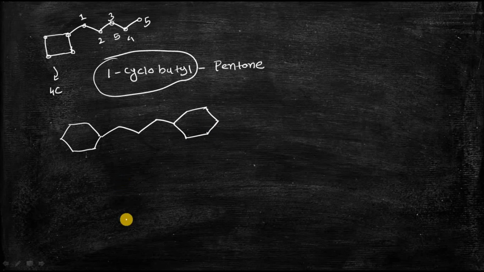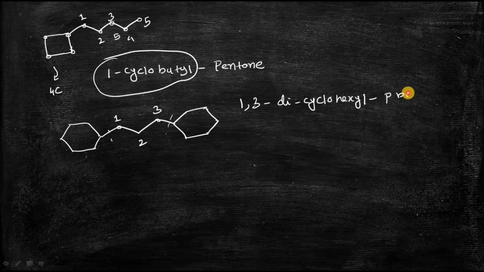Okay, so what will be the nomenclature of this compound? We will do the numbering like this: 1, 2, 3. You can see that at position 1 and at position 3 there are two cyclohexyl groups present. So we will write 1,3-di cyclohexyl, and you can see that the main primary chain contains 3 carbon atoms. So cyclohexyl propane. Okay, so this is the nomenclature of this compound.